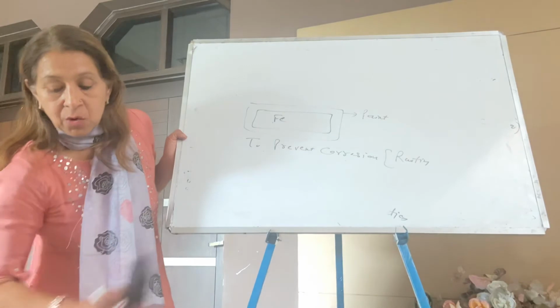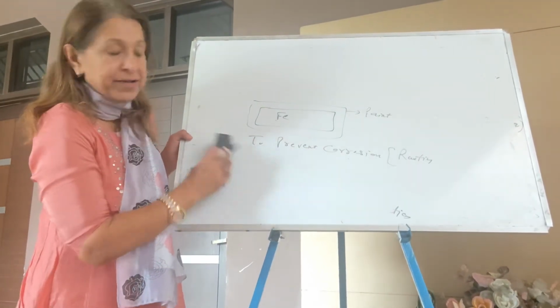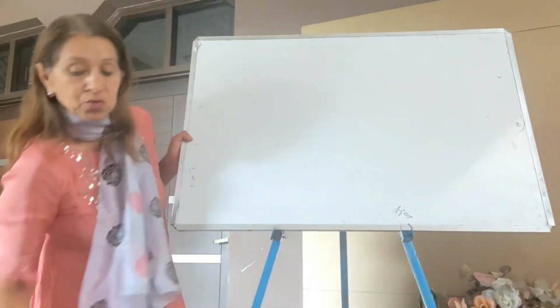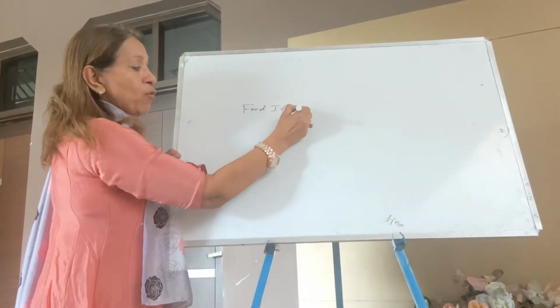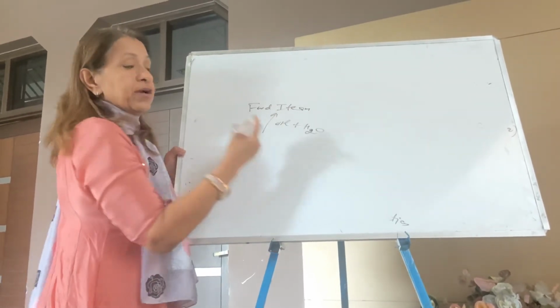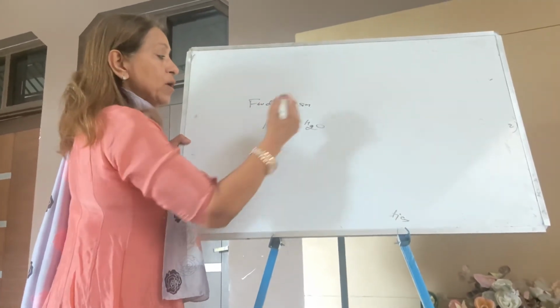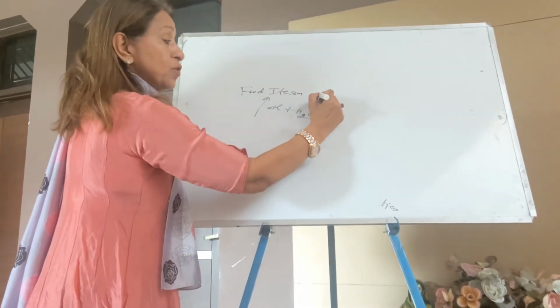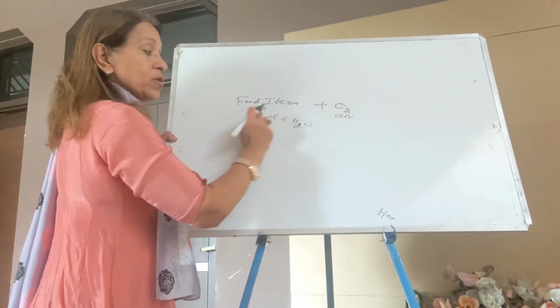Now the question is about oil and fat containing food items. Students, the food items which have oil and fat, their taste and color change after some time, because with the passage of time they react with the air, oxygen, and get oxidized.